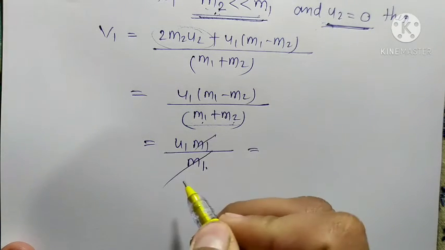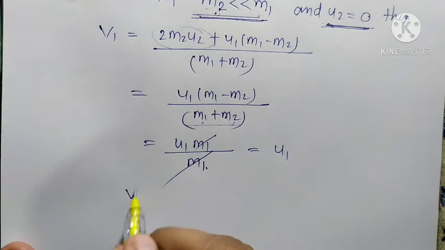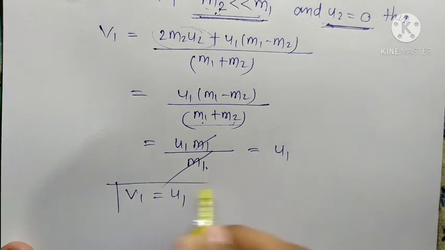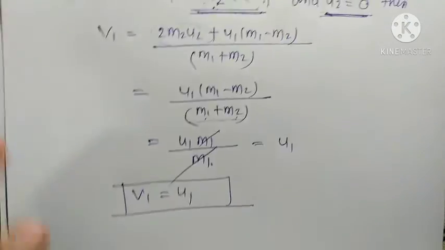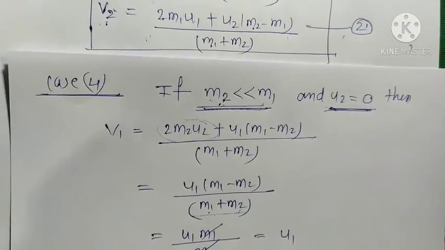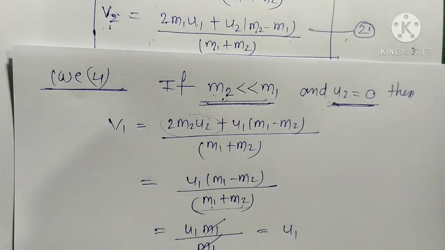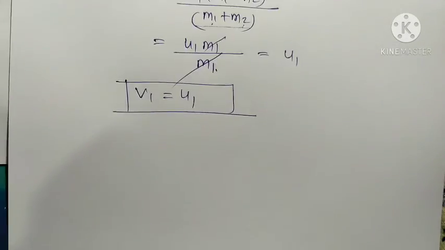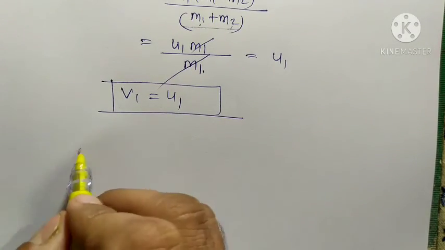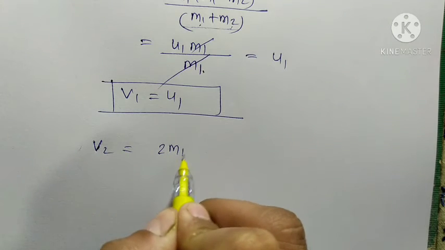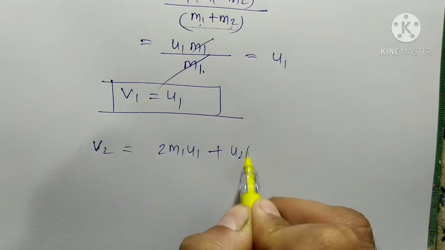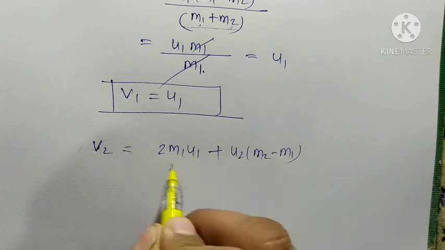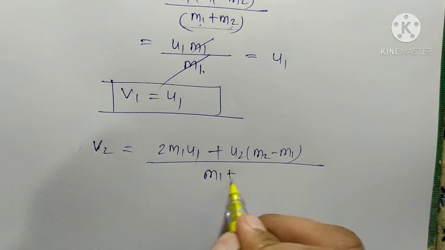Here m1 and m1 cancel each other, and only u1 is left, so v1 is equal to u1. Now we need equation number 2, so we write equation number 2: v2 is equal to [2m1u1 + u2(m2 − m1)] upon m1 plus m2.